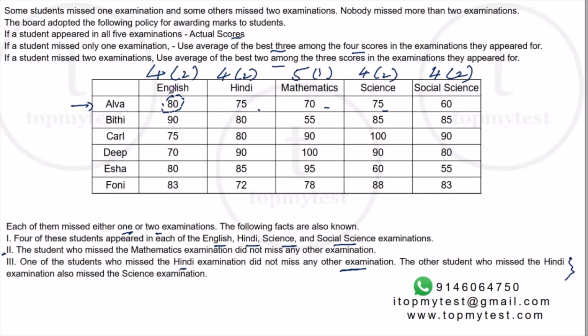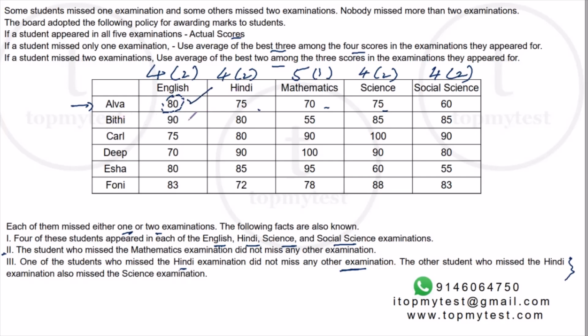So we can very clearly say that the student cannot miss the exam where he or she scored the highest. Because if you miss an exam, you will be given the average of some other exams, unless all the scores are identical. The average has to be lesser than the highest and higher than the lowest. So the exam that the student misses cannot be the one where he or she scores the highest. So we know for sure Alva definitely attempted English.